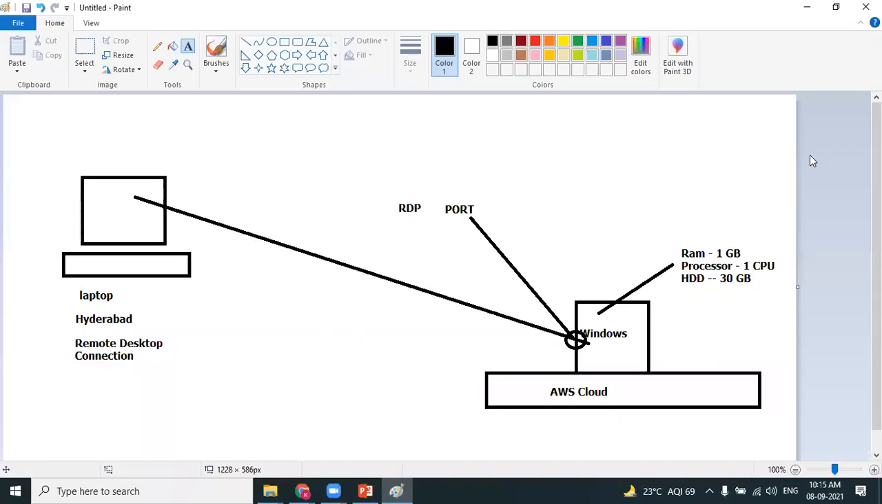Amazon data centers have trillions of terabytes of hard drives. So we are consuming their hardware, their memory, their RAM, their processors, and we are creating virtual machines as per our requirement. Clear, Anshul?